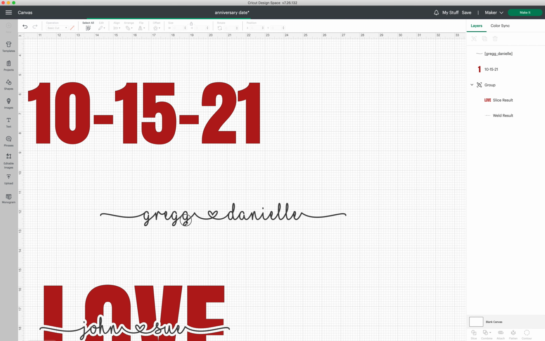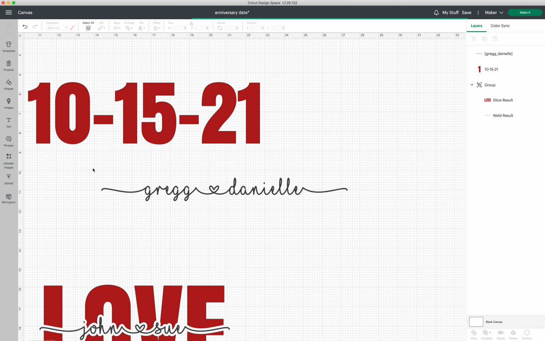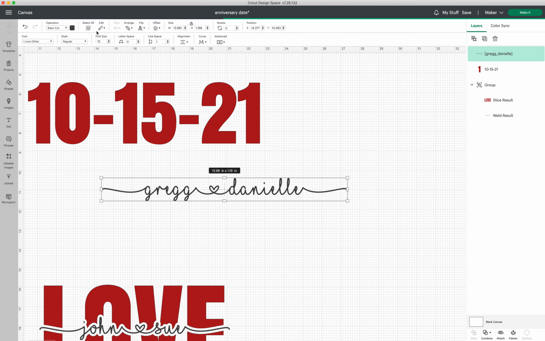Sometimes the script letters aren't close enough together, and you would have to do the same process. You would have to select it. I'll show you. I'll move them closer together and then further apart again. So we'll go to the letter space and negative numbers. Now you see it's not the way we want it. It's a little too close together. But if your script font is too far apart, you may want to do that. Get them closer together just to make it a little bit nicer looking. So let's put this back to 0.